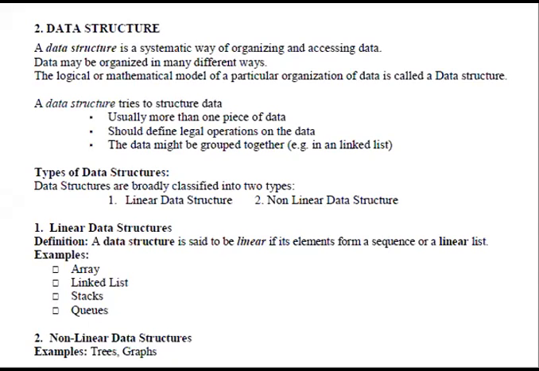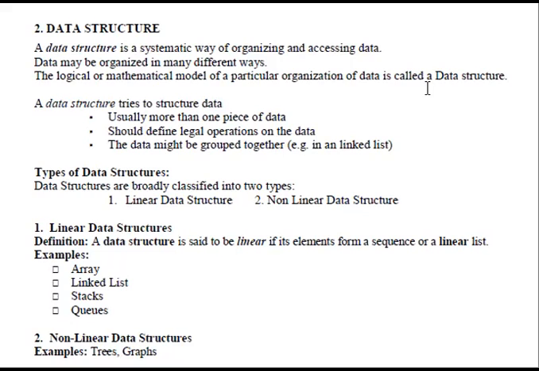The next topic is array as an abstract data type. Before entering into this topic, we have to know about data structures. A data structure is a systematic way of organizing and accessing data. We can organize data in many ways, using logical or mathematical models for a particular organization.